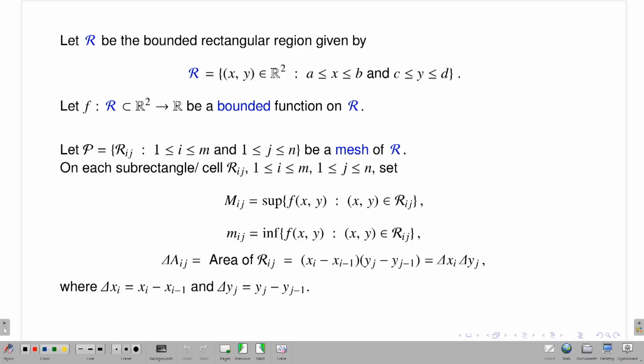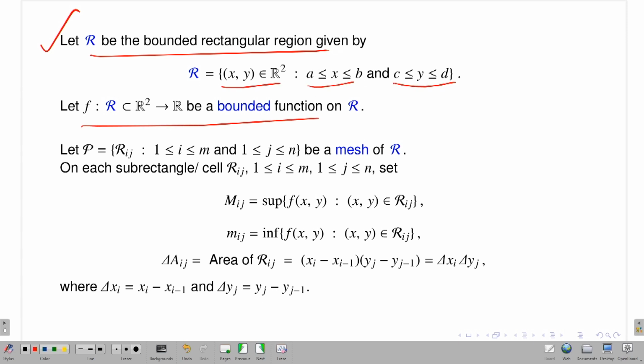So now I want to define the notion of the Riemann-Darboux integral for functions defined on a bounded region, from the square to scalar values, that means real values. Let R be a bounded rectangular region, that means R is of this form: (x,y) in R2, x running from A to B, y running from C to D, and I have a function which is bounded. I assume that; it is a very necessary assumption. You have to start with a bounded function, because in the next slide I am going to talk about the supremum and infimum, so they should exist. Unless your function is bounded, you cannot have the luxury to say that the supremum and infimum exist.